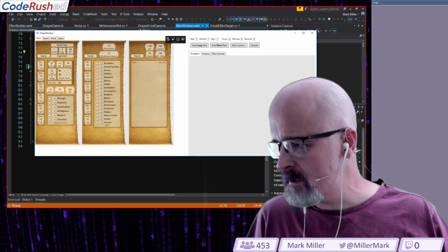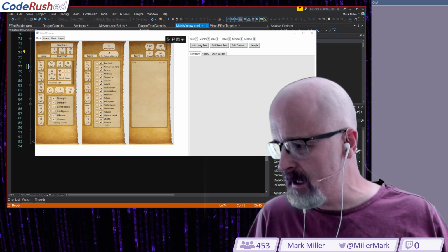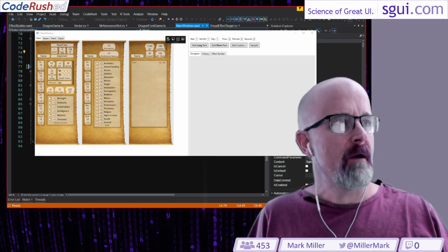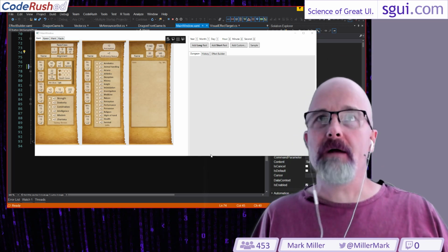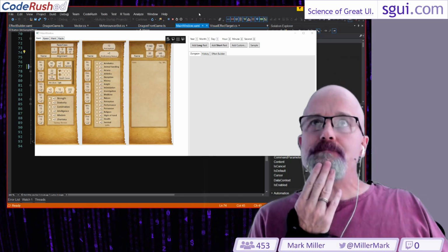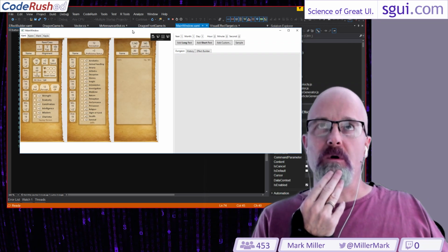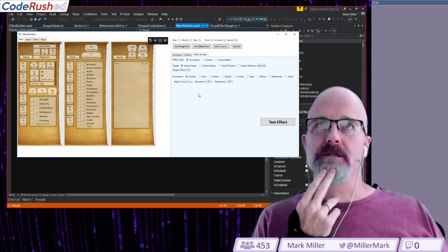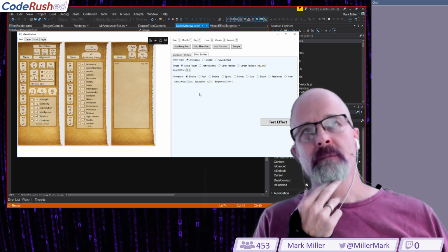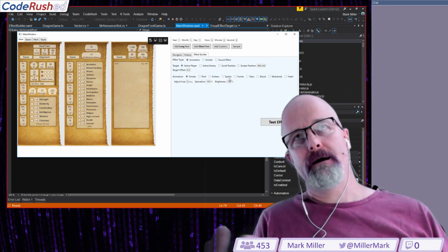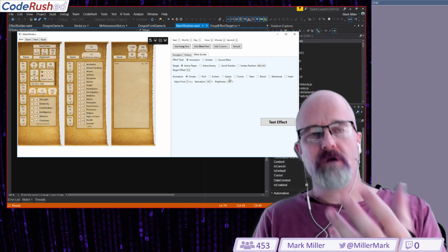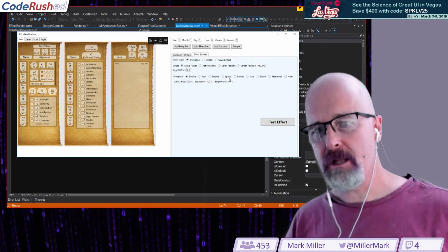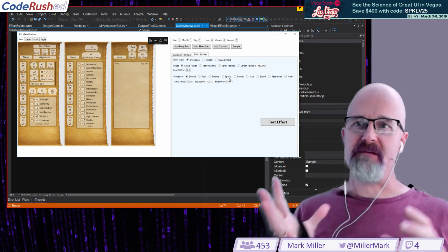Let me just do one thing before I show you what I did. I want to take my chat and move it over to my right monitor so I can watch the chat room over there. We were doing tests from the chat room where we were just typing things in and sending them out. Then I started working on this control right here, and some other custom controls inside of this, because I wanted to allow the Dungeon Master to create effects.